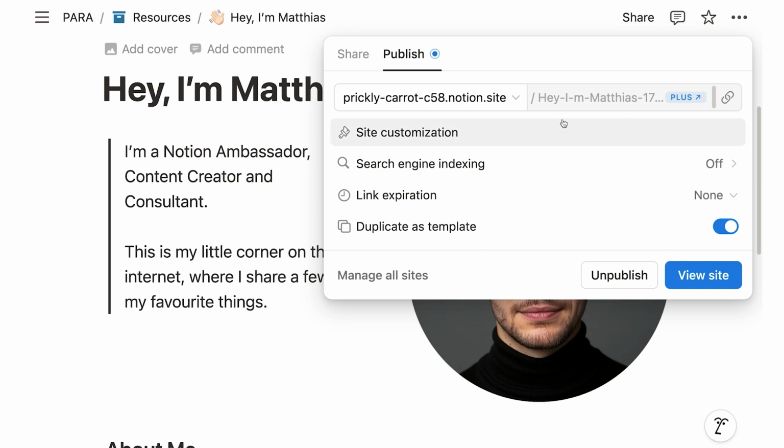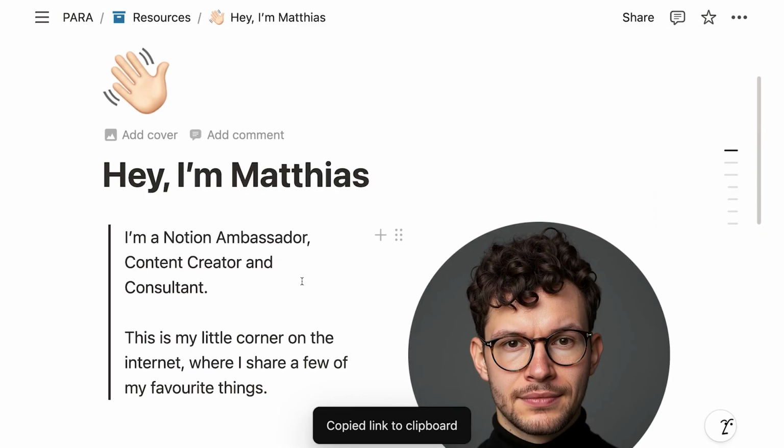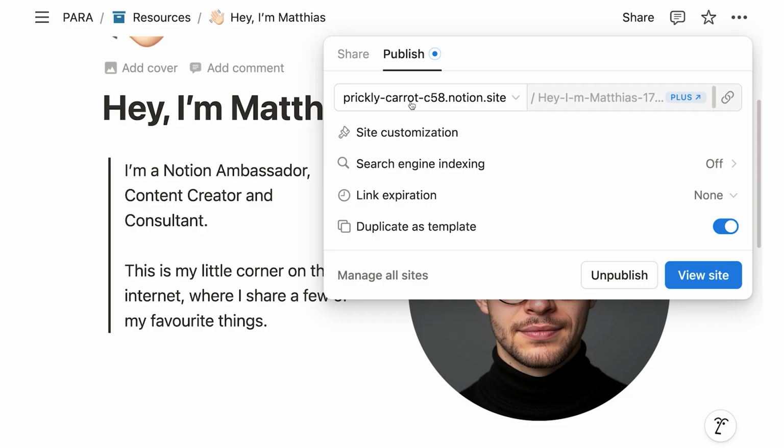Now this works similar to the way that share links work in Google Drive. So it's just this very long link, which is probably hard to guess. So if you want to share it with someone, right, you can click here to copy that link. And then they can access this page and look at it, and any edits that you make are immediately visible. One last thing, you see here that you have this very weird prickly carrot C58 Notion slug.